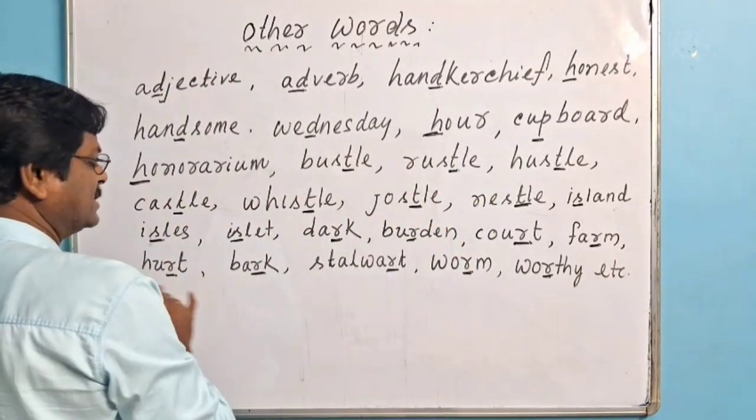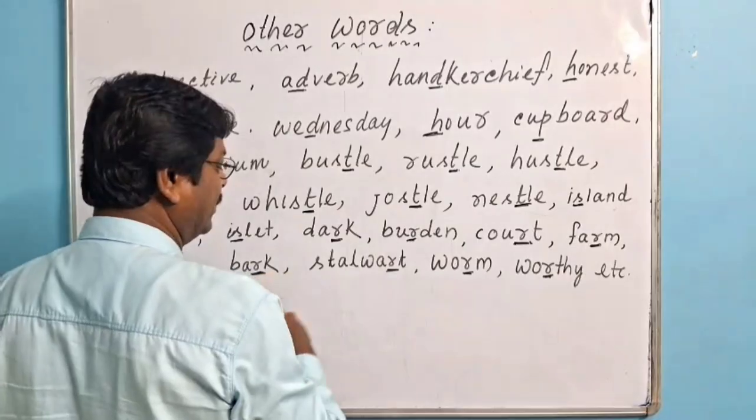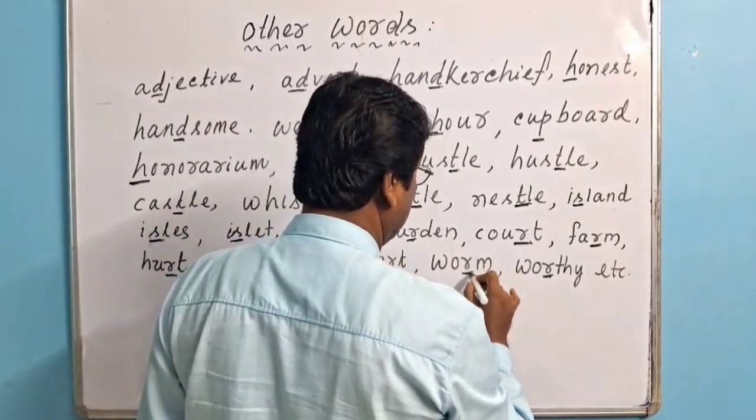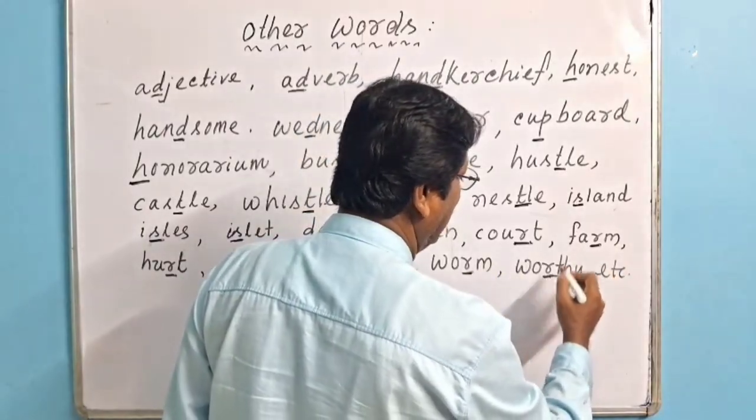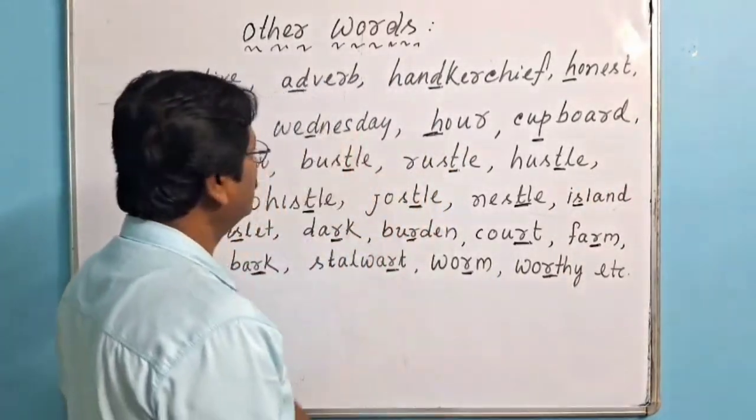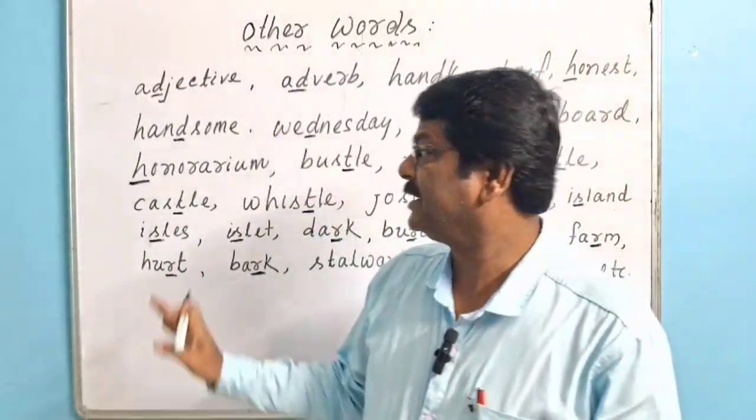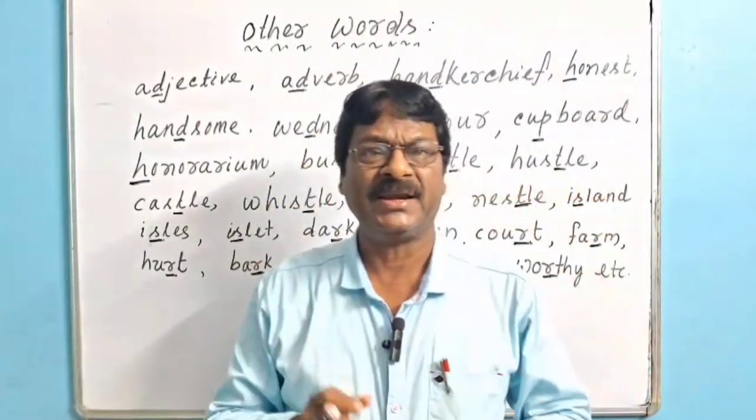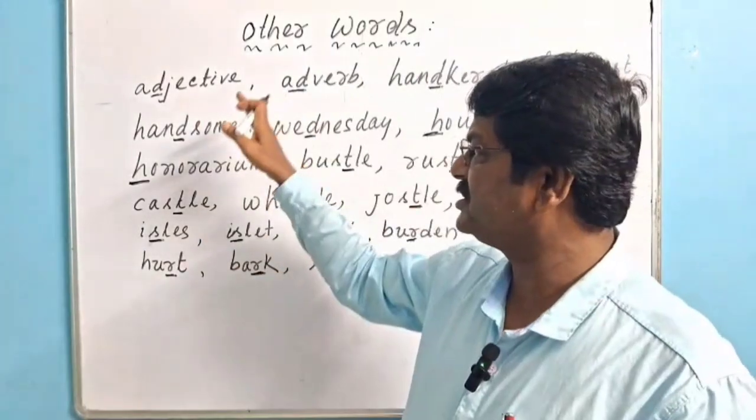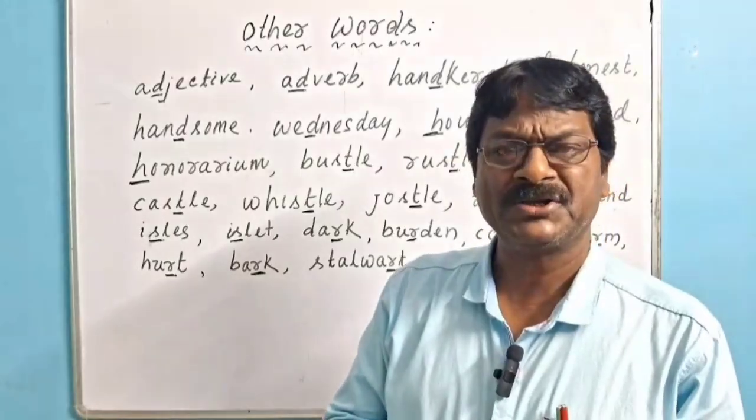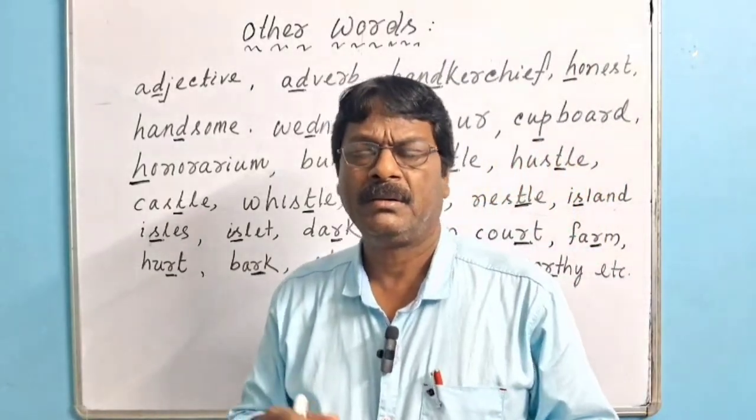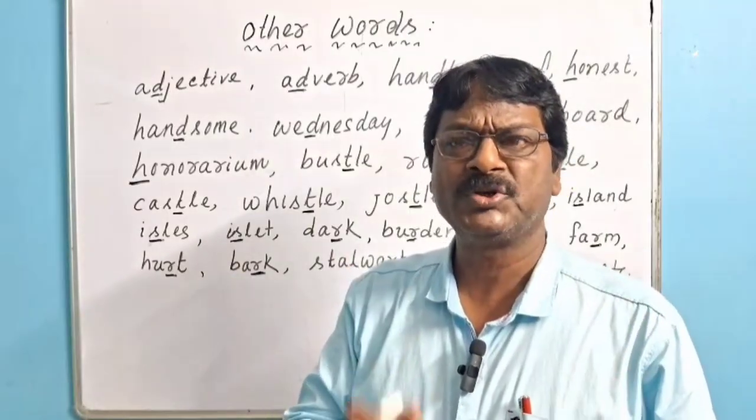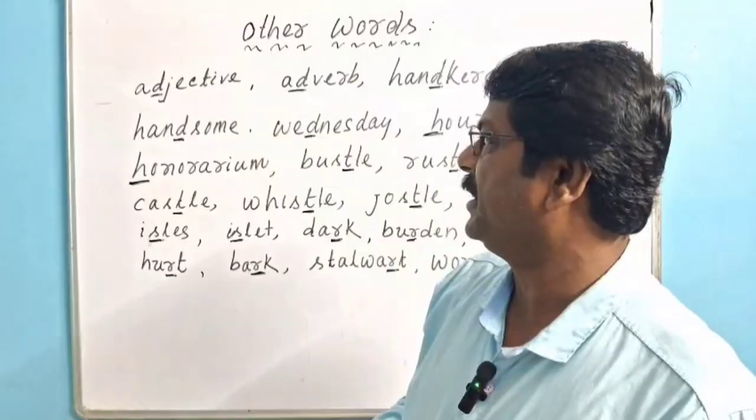Hut, R is silent here. Buck, R is silent here. Stalwart, R is silent here. Om, R is silent here. So these are the words frequently used in our day-to-day life where some letters are silent. Dear guys, please take it down in your copy and practice so that you can pronounce these words in a correct way.